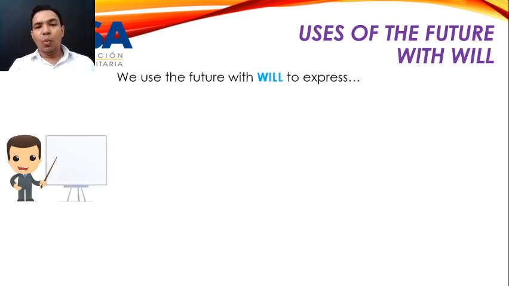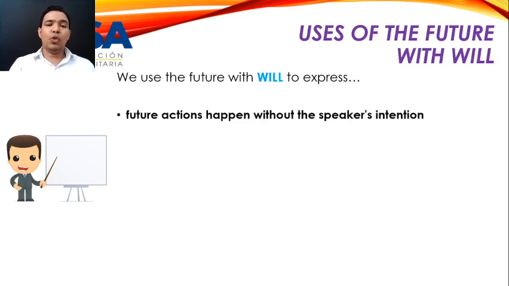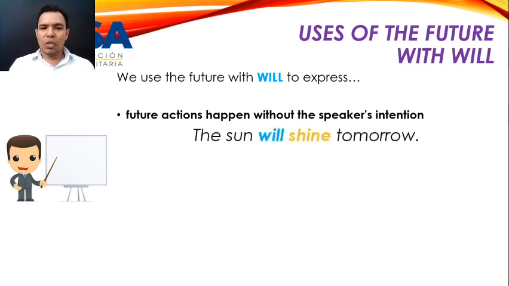Will. Well, we use will to express, number one, future actions that happen without the speaker's intention. For example, the sun will shine tomorrow. It's not my decision, it's not your decision. The sun will shine tomorrow because it's not my intention. It doesn't depend on you or me or anybody. It's going to happen. When you are going to make a prediction or you are going to say what is going to happen now, tomorrow, in 100 years, but it doesn't depend on anyone, you have to use will.